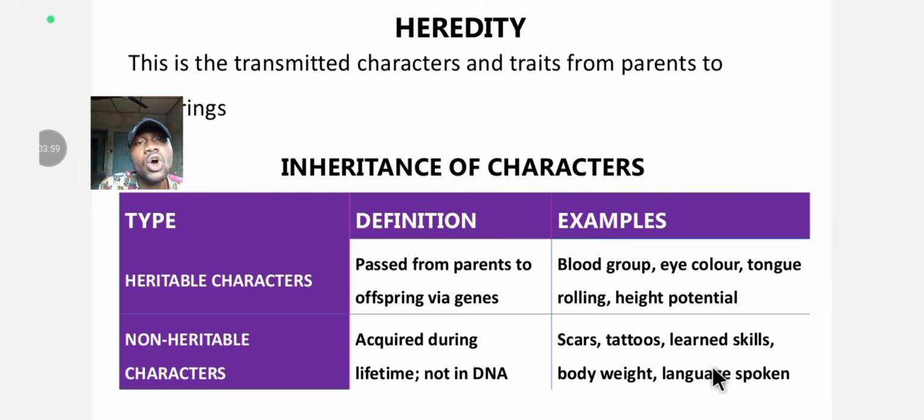Language is also there. You learn how to speak during your lifetime. If a man gives birth to a child, the child will not just start to speak Hausa; you must teach him. If your child is a Hausa child but you train him in Igbo land, he will speak Igbo, because what he acquired was throughout his lifetime on earth.